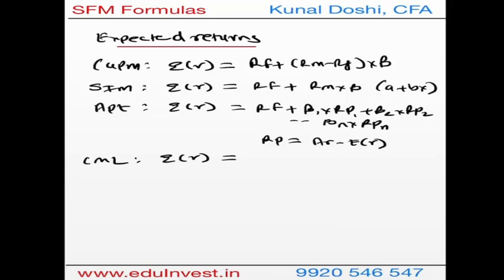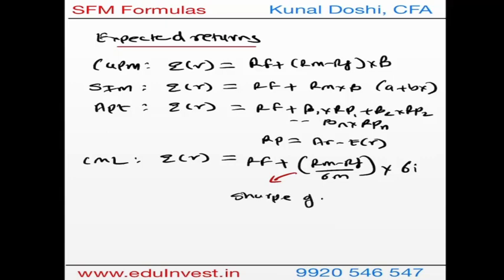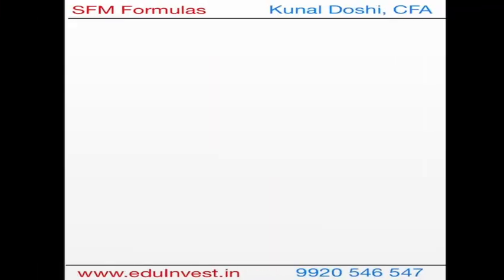Correct? Now when it comes to CML, the formula is RF plus RM minus RF over standard deviation of M into the standard deviation of stock or portfolio or whatever. I've taken here stock i, you can also take portfolio. Remember here RM minus RF upon standard deviation of M is nothing but also called the Sharpe ratio of market. We'll also see what the Sharpe ratio is going ahead. So basically there are 4 ways of calculating expected returns.